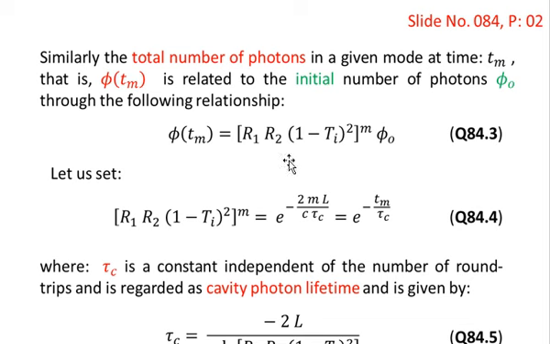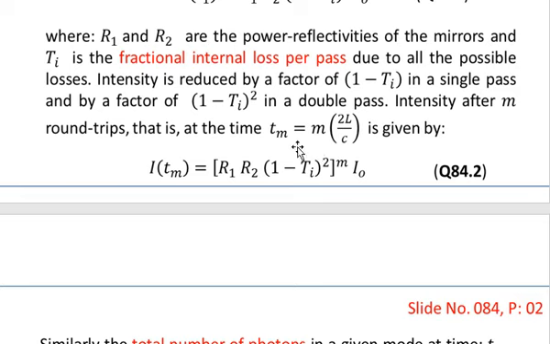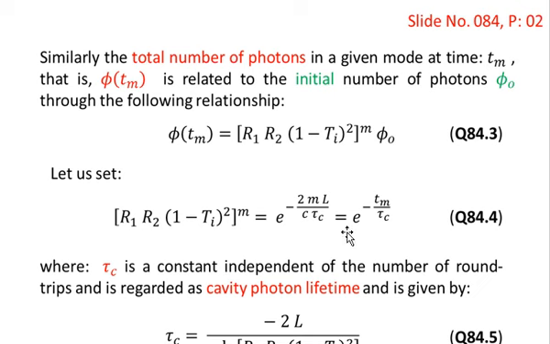Now let us set R1 into R2 into (1 minus Ti) whole square, this whole term raised to power m, equal to e to the power minus 2mL divided by c tau c. And this becomes equal to e to the power minus Tm over tau c, because we have introduced the value of Tm, that is Tm is equal to m times 2L over c. So introducing that value, we have written the final expression on the right hand side of equation number 4 as e to the power minus Tm over tau c.